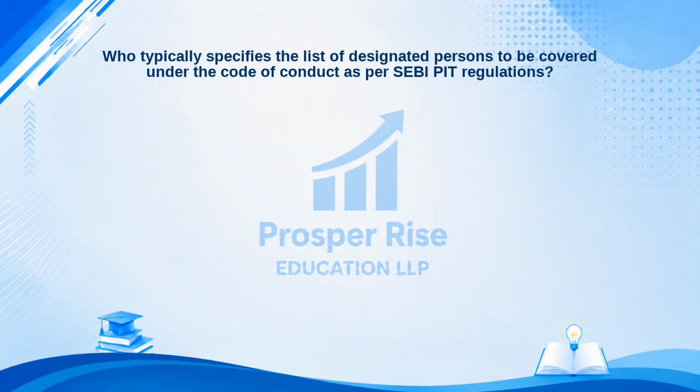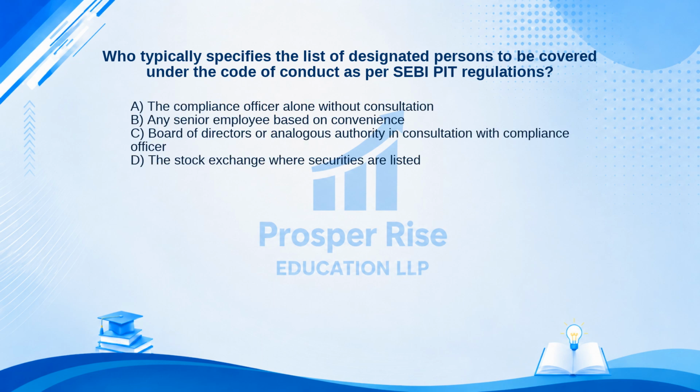Here is another practice question. Who typically specifies the list of designated persons to be covered under the Code of Conduct as per SEBI PIT regulations? Here are your options. A. The compliance officer alone without consultation. B. Any senior employee based on convenience. C. Board of Directors or analogous authority in consultation with compliance officer. Or D. The stock exchange where securities are listed.